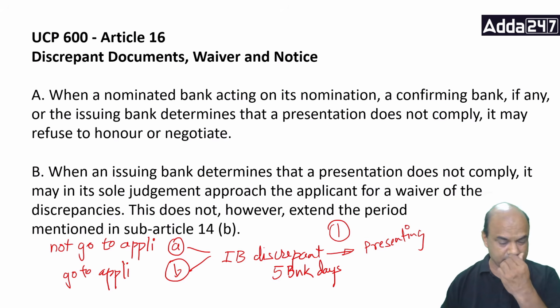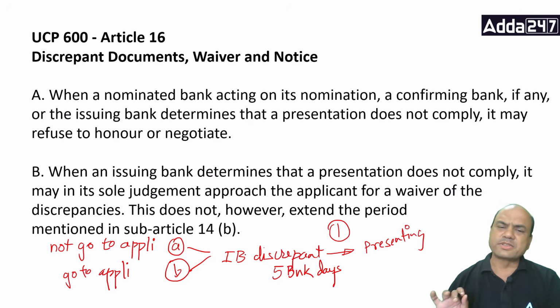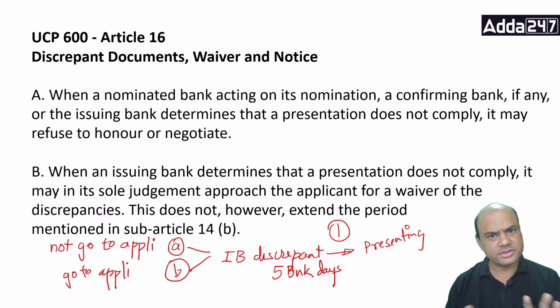Or there's another point, not in 5 banking days. What I can do, the best way, is I'll first send a message within 5 banking days. Once I send the message, afterwards I'll go to the applicant. Now I have a lot of time. Because now I'm out of this LC business, meaning UCP business, because discrepancy sent means I have clarified that the LC is out of the discrepancy. Now it has become a collection document. Now if I want, I'll accept it. If the applicant wants, he or she will accept it. If you want, you take the document back. Simple, right?